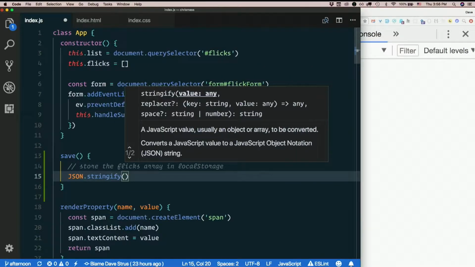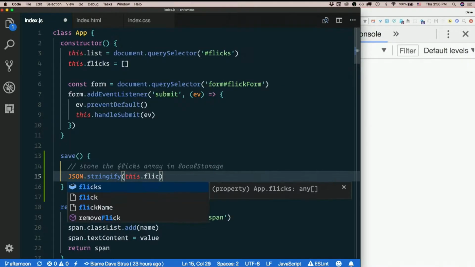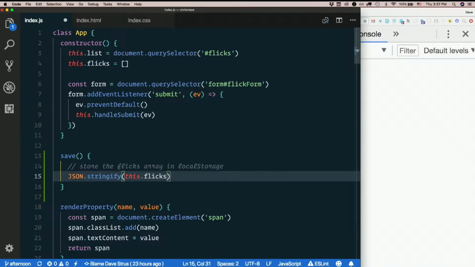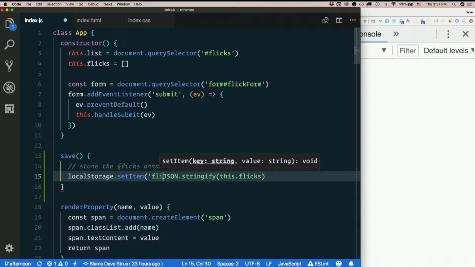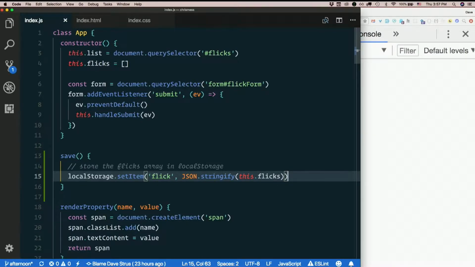JSON.stringify this.flicks. Why not? And localStorage.setItem, I'll call it flicks, and it'll be this stringified array. That's it. Let's just make sure we call it at all the appropriate times.